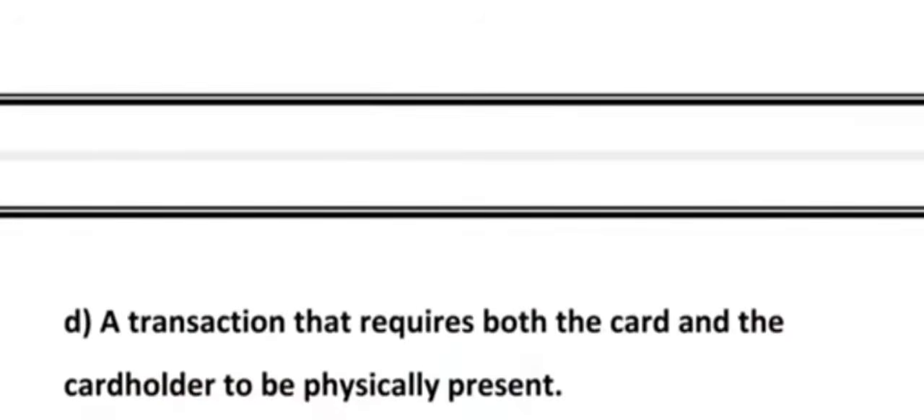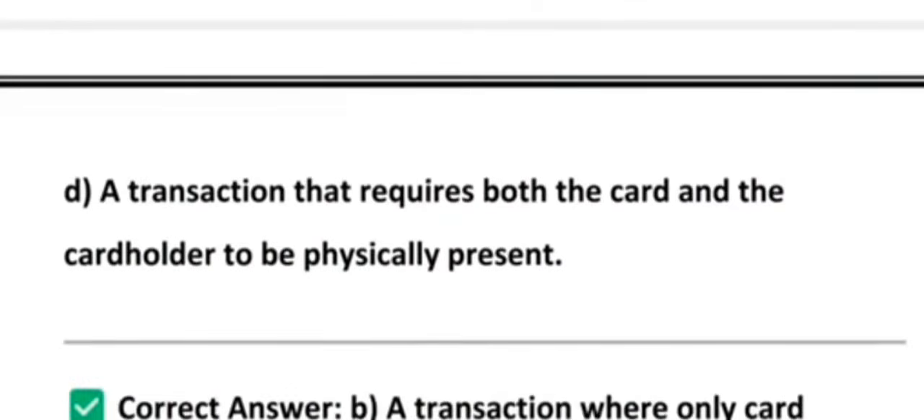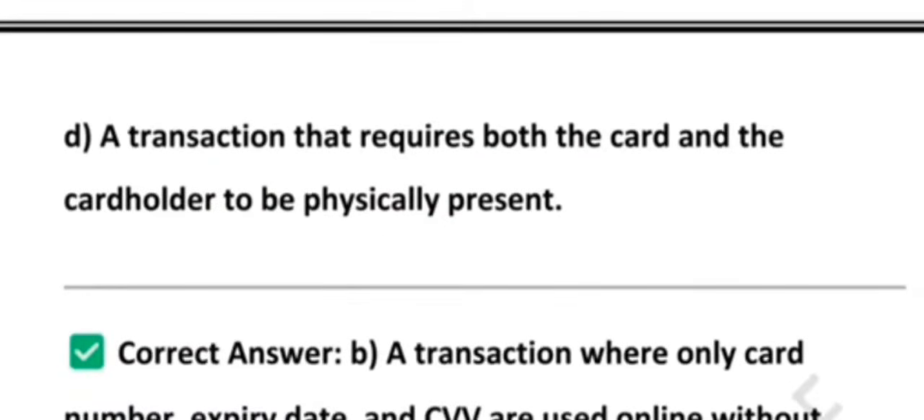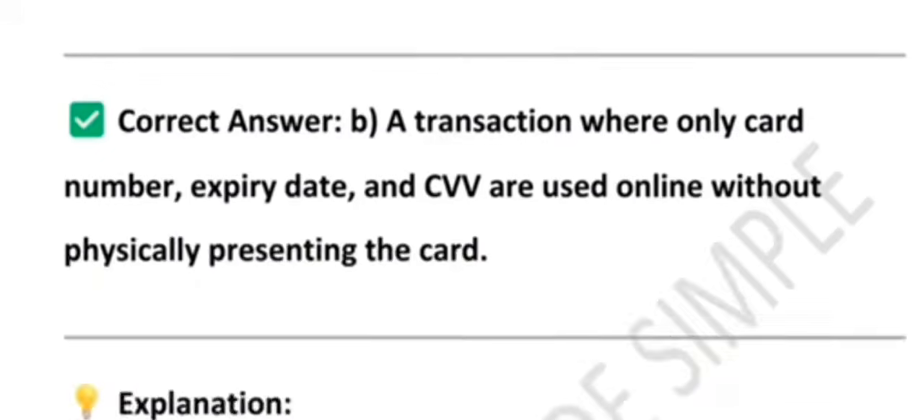Option D says a transaction that requires both the card and the cardholder to be present. No, this is not card. Remember, CNP means card not present, no physical card swiping. It is used in online shopping, app payment and ticket booking. You need the card number, the expiry date, the CVV, and often it is followed by an OTP. It is more vulnerable to fraud because security measures like OTP are very essential in such cases.